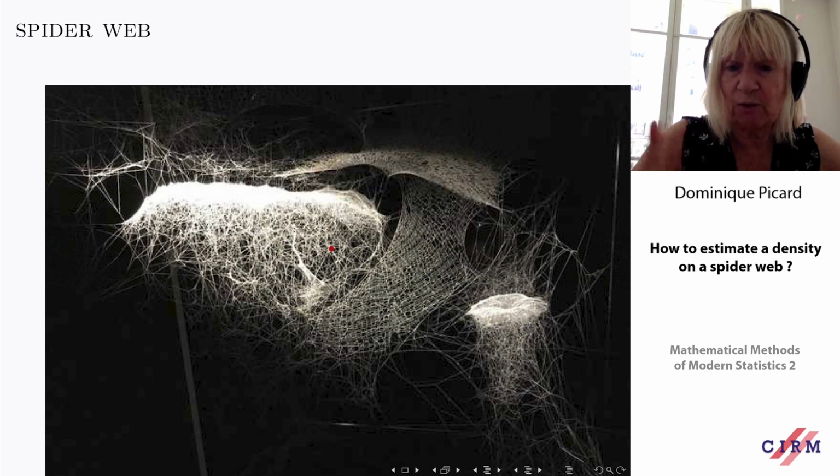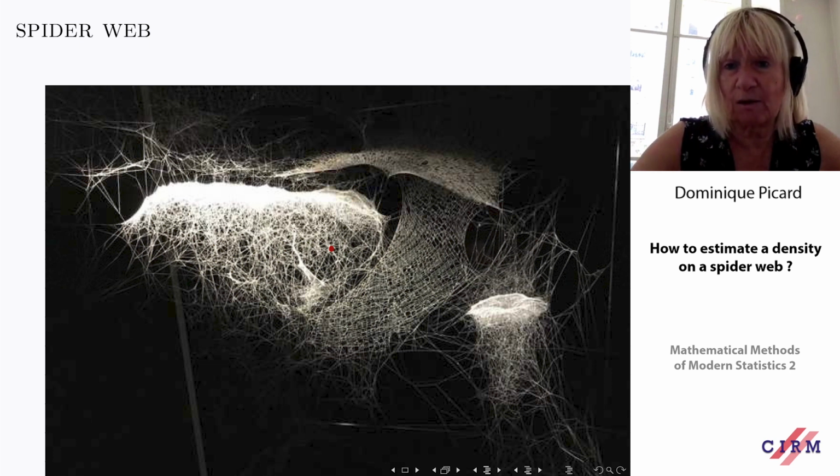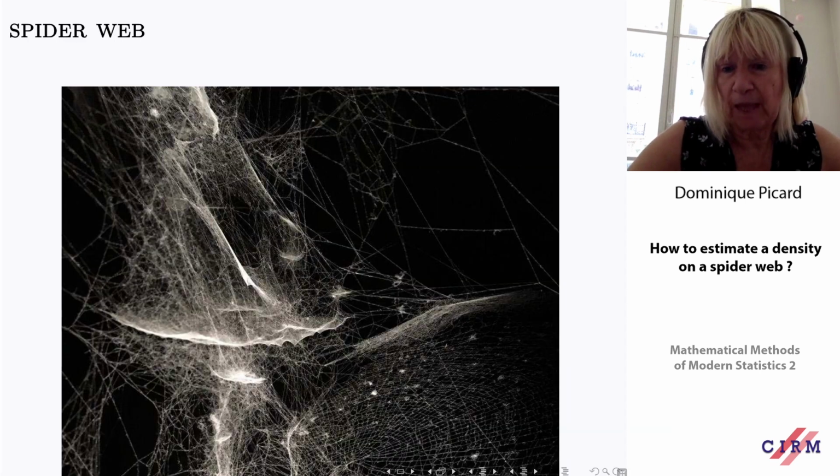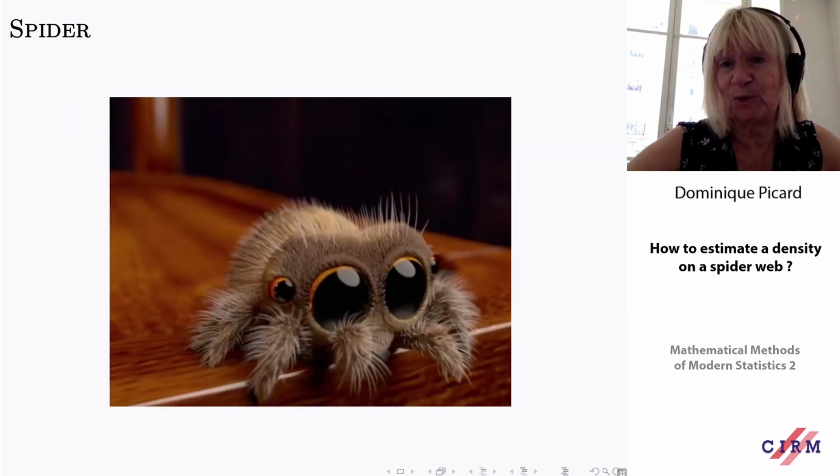So you have different parts in a spider web which are homogeneous inside each part, but the parts are very different. So this is basically the kind of object that we are trying to consider. This is a medium we are trying to consider. So this is another example. And this is the beast.